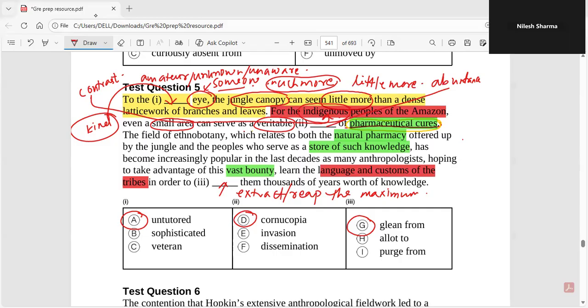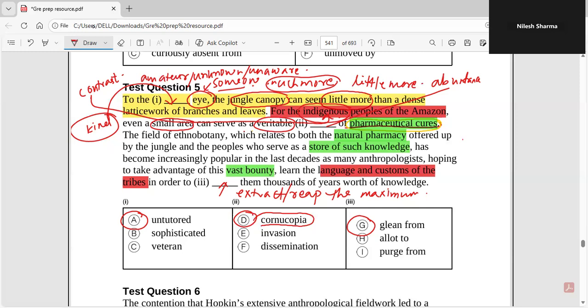And of course, in the GRE, these happen to be highly frequent words: cornucopia. Knowing the meaning of cornucopia, knowing the meaning of purge from, knowing the meaning of glean from, all of these are very, very crucial.